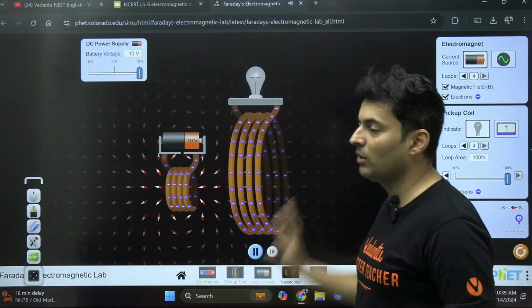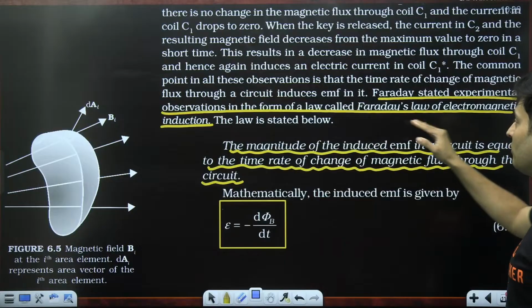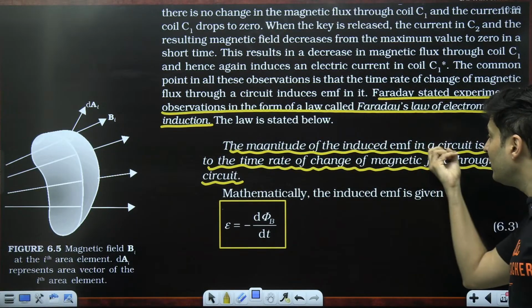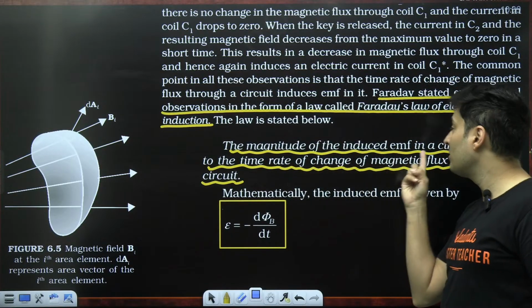So that is exactly what is happening over here. So that's what Faraday also says. The observations in the form of Faraday's law of electromagnetic induction: the magnitude of the EMF induced in the circuit. This is our Pandu. The magnitude of the induced EMF in a circuit.